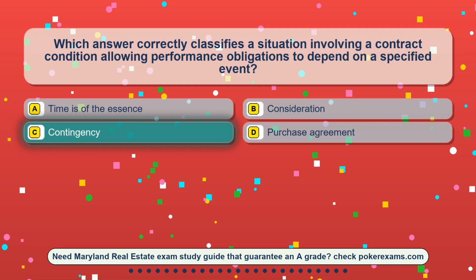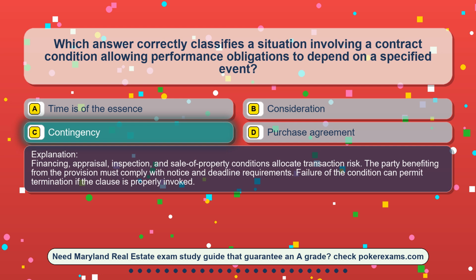The correct answer is option C, contingency. Financing, appraisal, inspection, and sale-of-property conditions allocate transaction risk. The party benefiting from the provision must comply with notice and deadline requirements. Failure of the condition can permit termination if the clause is properly invoked.